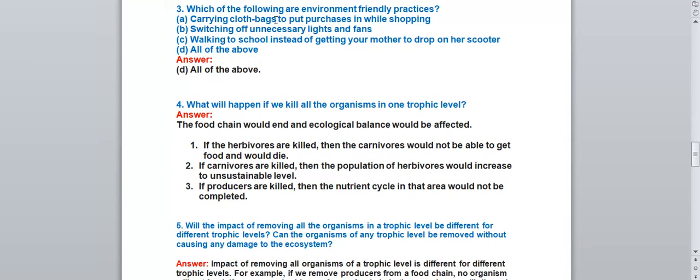Next question. Which of the following are environment friendly practices? Okay, let's see what are the options given over there. Carrying cloth bags to put purchases while shopping. This is a good practice. Switching off unnecessary lights and fan. Yes, this is also a good practice. Walking to school instead of getting your mother to drop you on her scooter. This is also a good practice. All the above. Yes, all the above are good practices, are very good initiatives for environment friendly practices. So the answer is all the above.